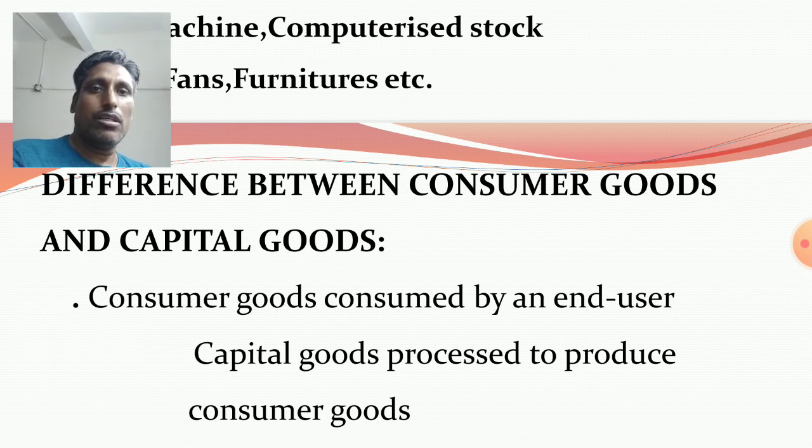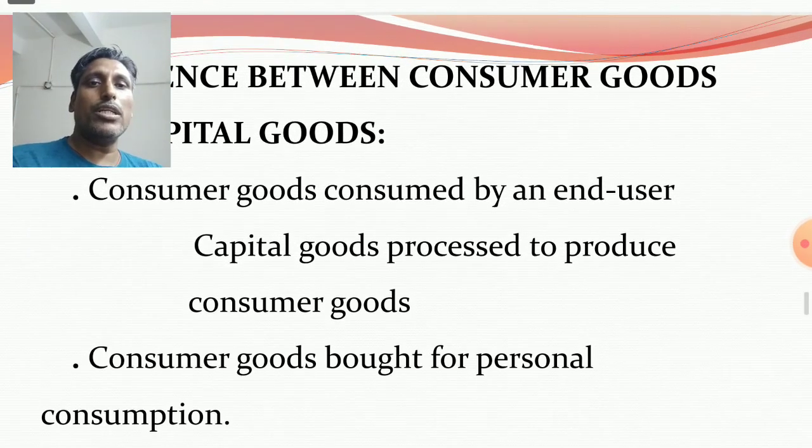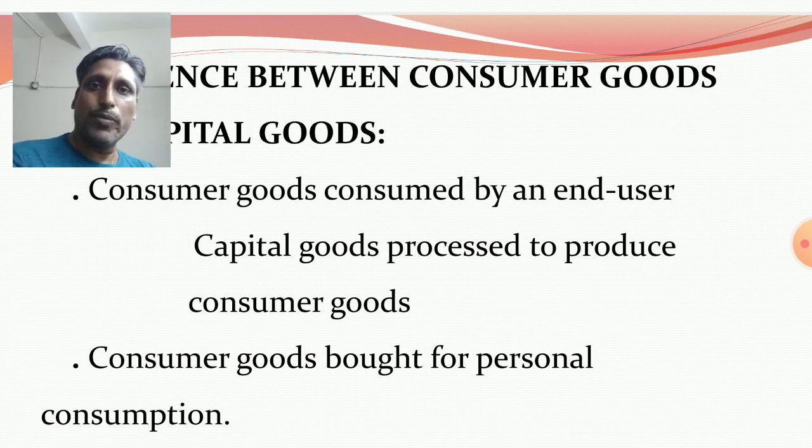So they can be used by an end user, who is the consumer. Capital goods are processed to produce consumer goods. They are machines, tools and equipment, which must be used in the production process to produce consumer goods.